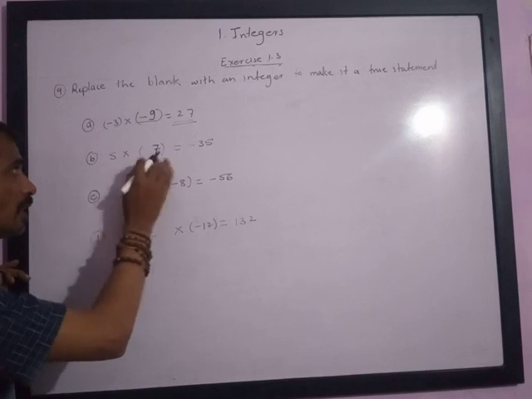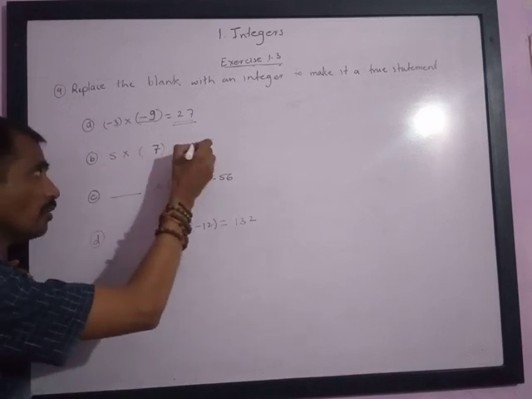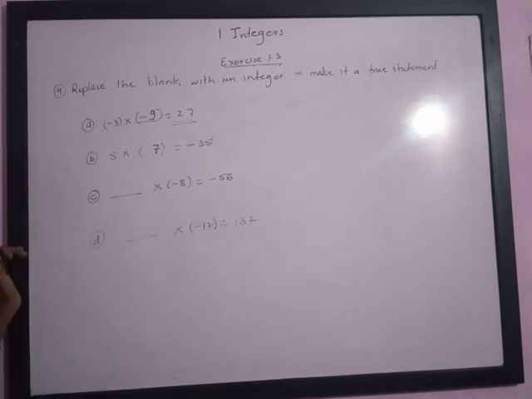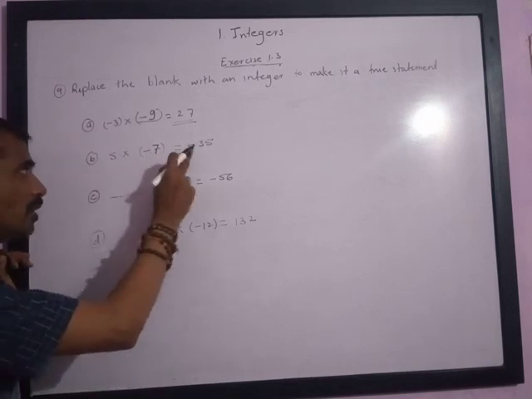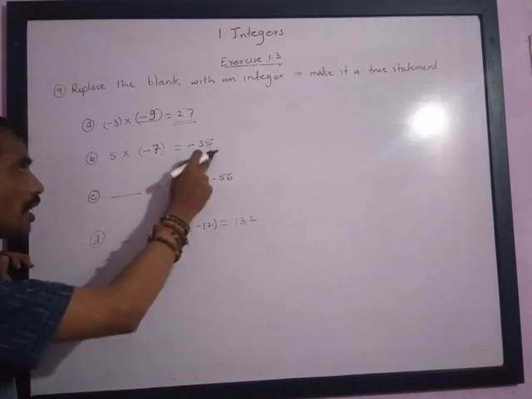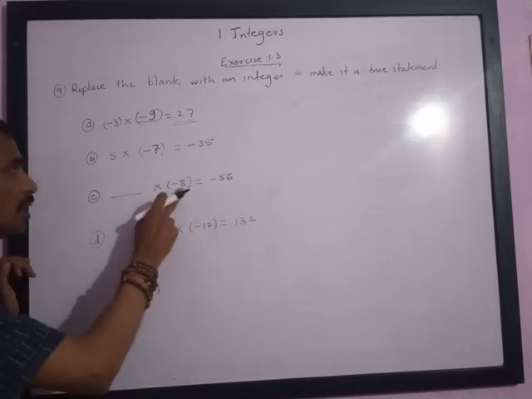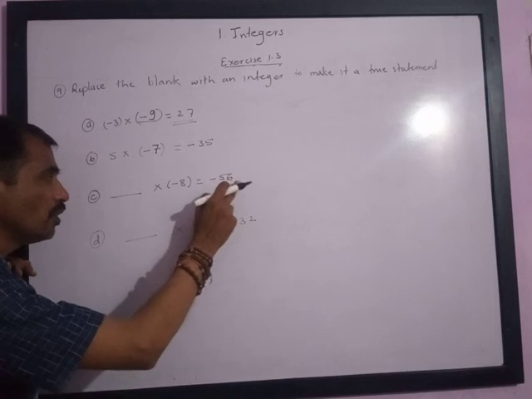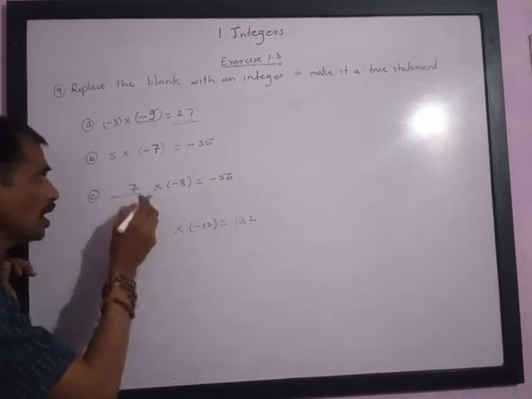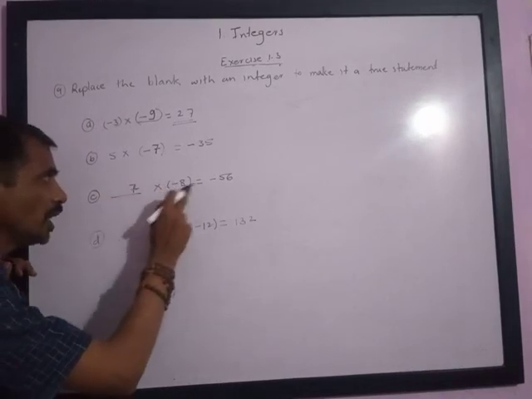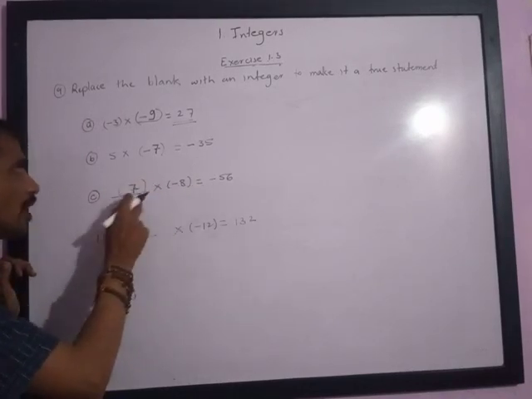Next, 5 7s are 35, but we would get a positive 35, and here the answer is -35. It means this integer must be negative. Positive into negative is negative, and 5 7s are 35. Next is, how many 8s are -56? We know that 7 8s are 56, and this must be positive, since positive into negative is negative, so this integer is positive.